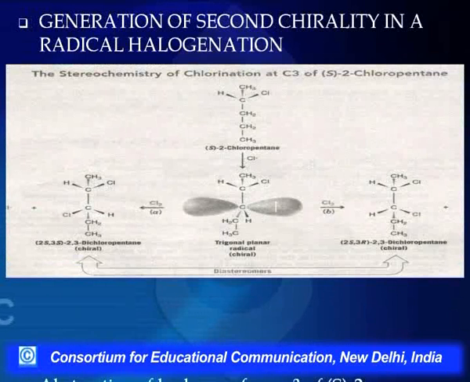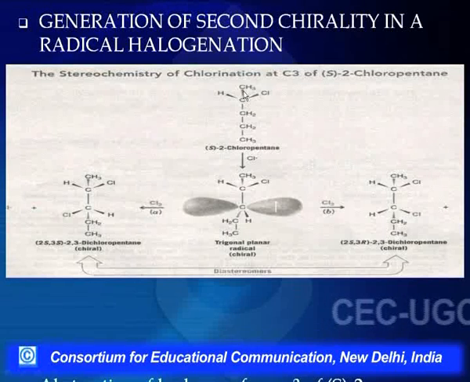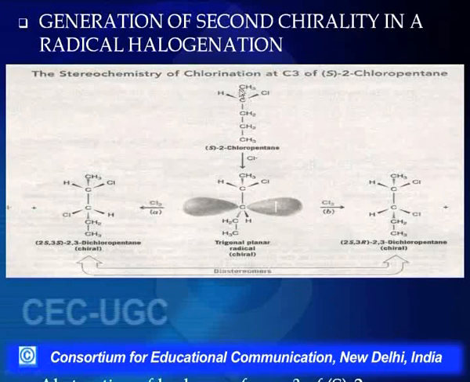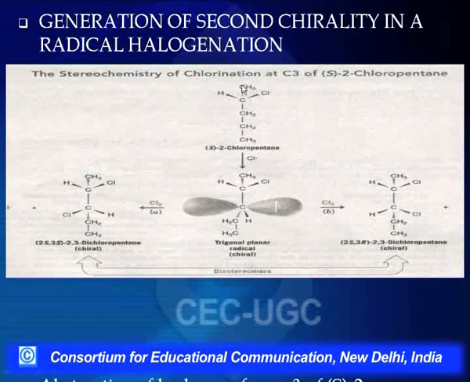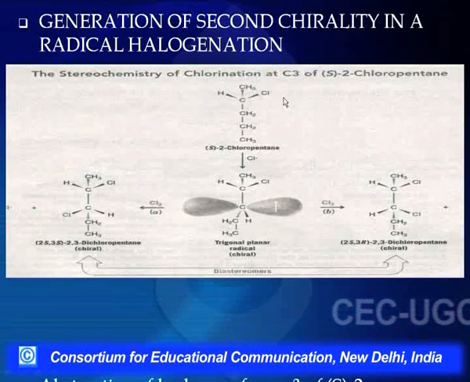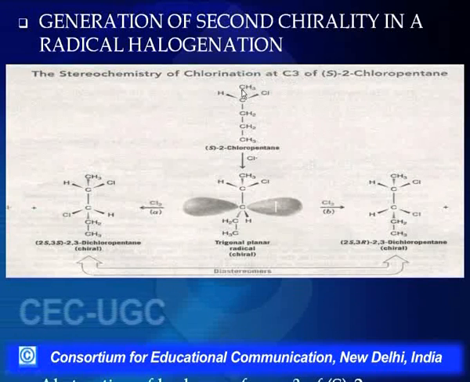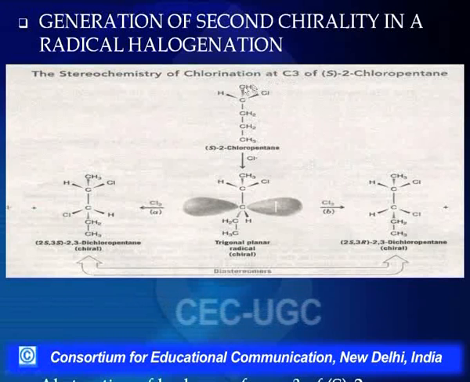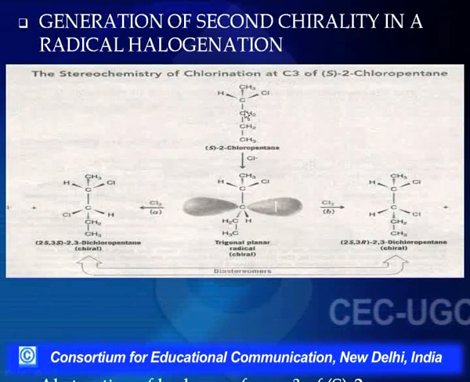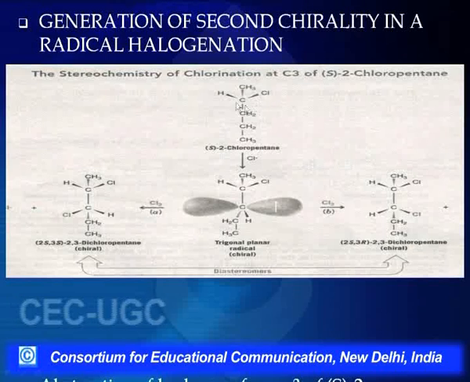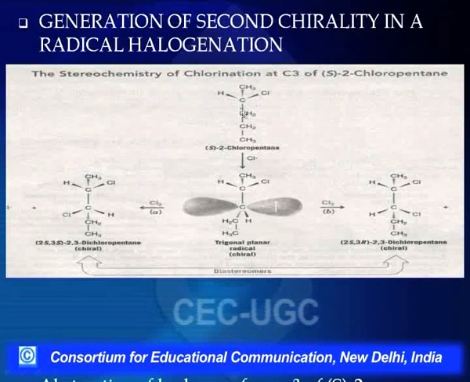Now supposing we have a molecule which already has a chiral center in it. For example, here this carbon is chiral, that is, it is attached to four different groups: CH3 here, H here, Cl here, and a propyl group here. So this molecule is chiral. Now if a reaction takes place here, it will generate another chiral center.